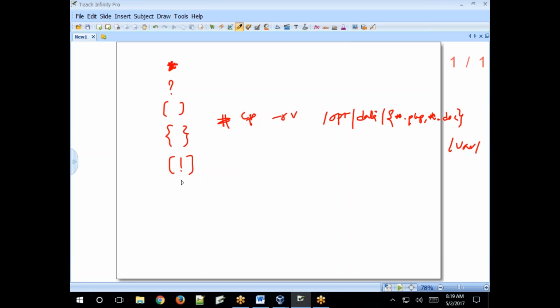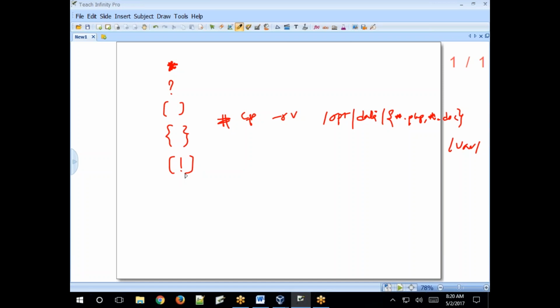And logical NOT. So what is logical NOT? Any idea? Except, yes, except the matched pattern.